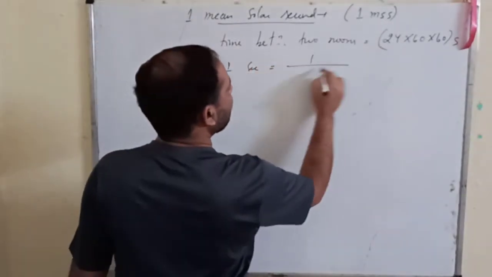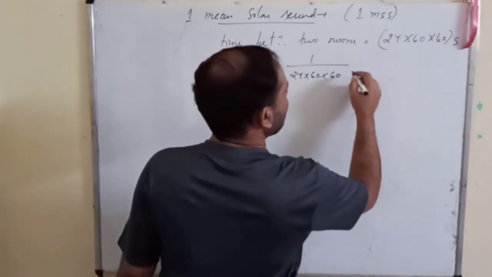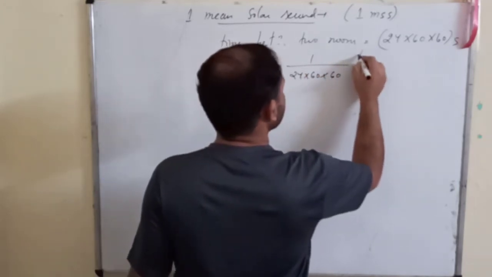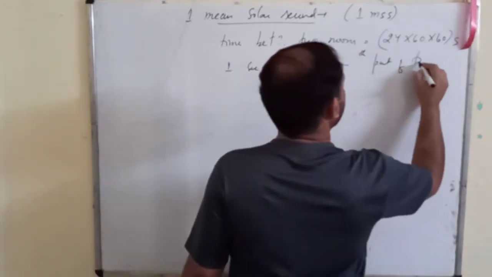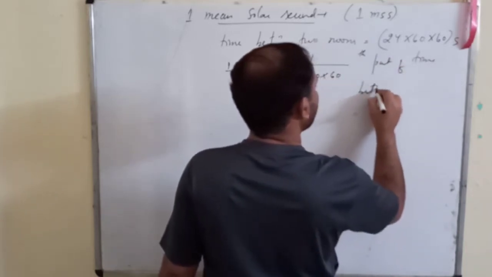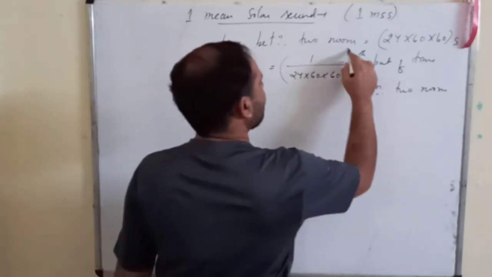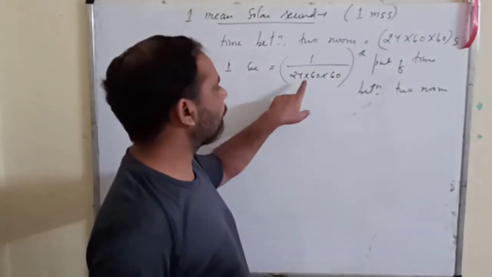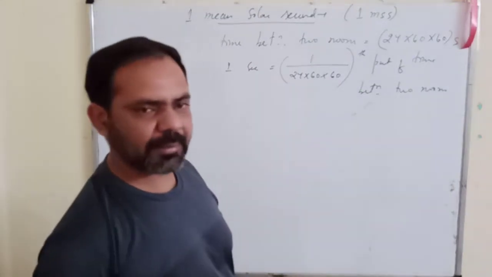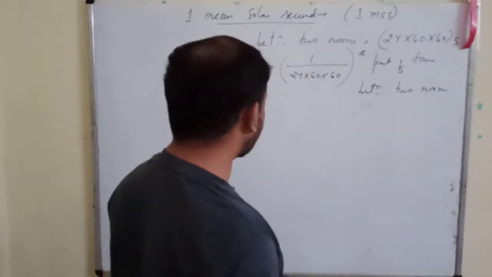It will be 1 upon 24 into 60 into 60th part of the time between two noons. That is equivalent to 1 second.